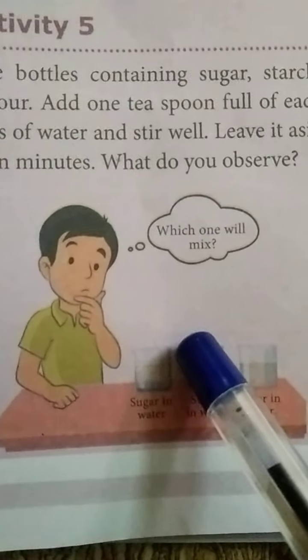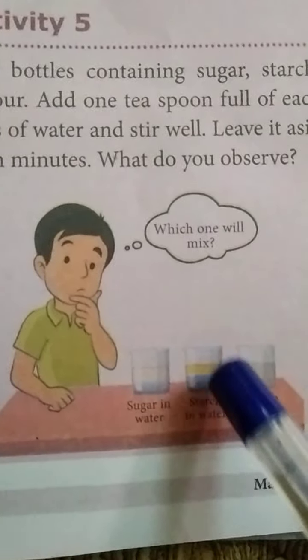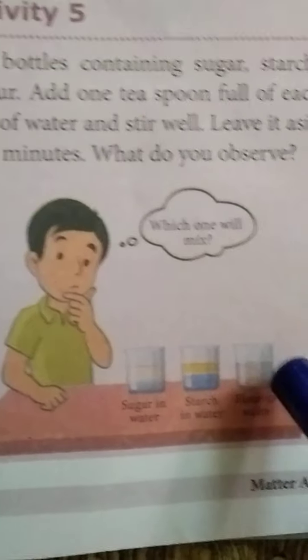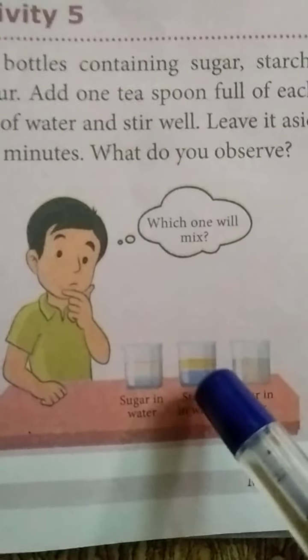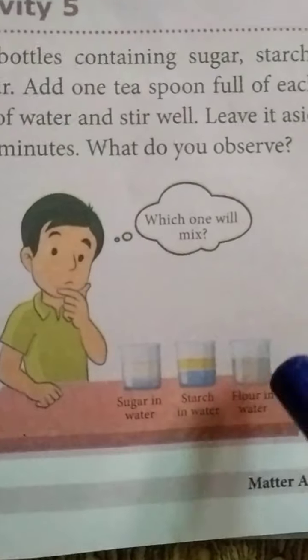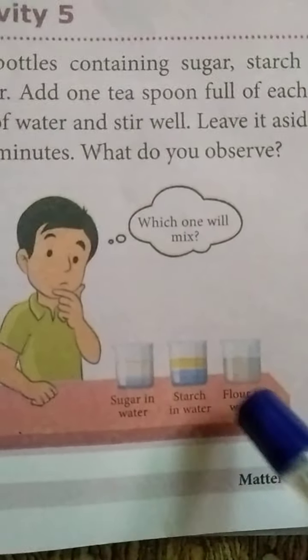Then when it is muddy and spread in a uniform manner, that is called a colloid. Then a suspension. Okay, sorry, this is a suspension: when it is spread in a uniform manner and settles, that is a suspension. Then in a colloid it is muddy but does not settle. This is what we call the types of solution.